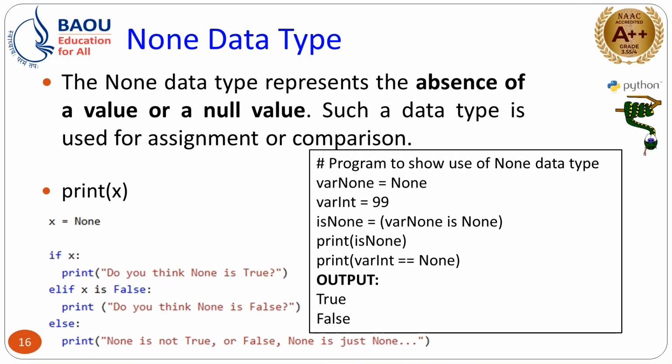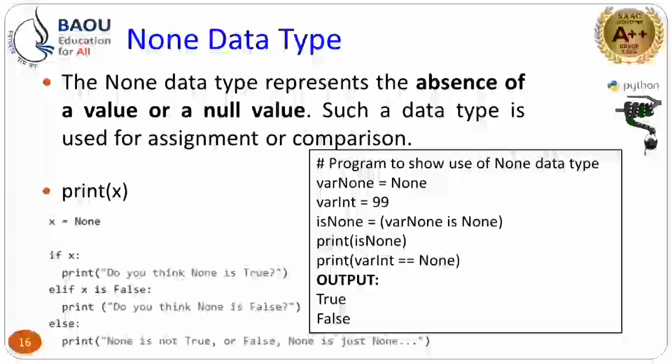On the right hand side you can see the demonstration of None equal to None. We have defined one variable with the value None. We have defined another variable, where integer, with value 99. Now suppose is none, the variable I have defined, where none is None. This statement is true, because where none equals None, it is compared with the None value. So the is none variable contains the true value.